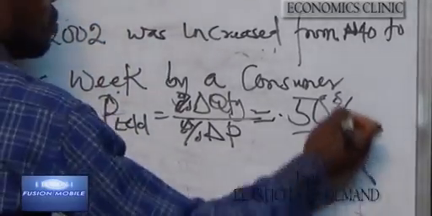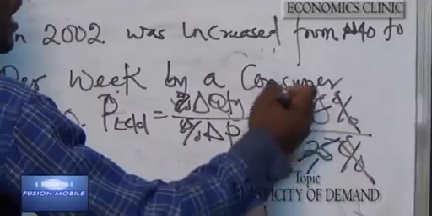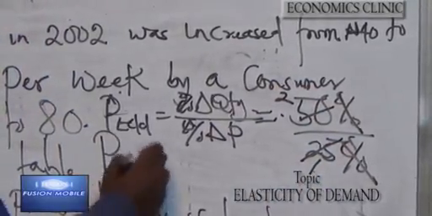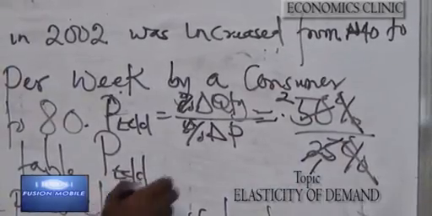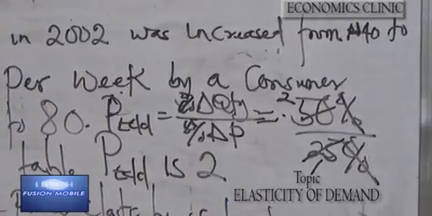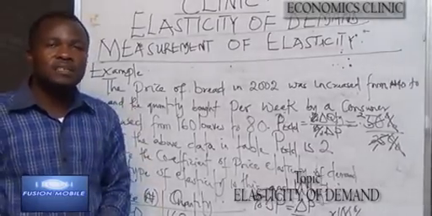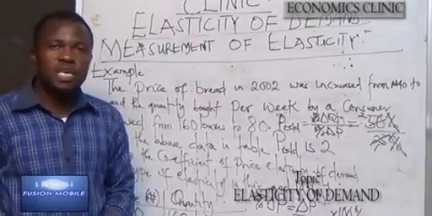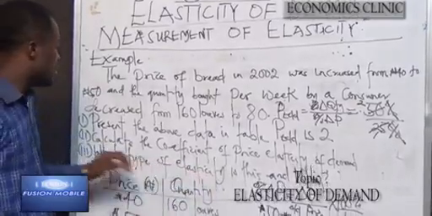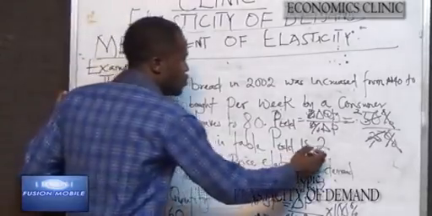Here percentage cancels percentage, 25 into 25 is 1, 25 into 50 is 2. Price elasticity of demand is 2 here. And don't forget, any number that is above 1 is said to be elastic. So price elasticity of demand here is equal to 2.